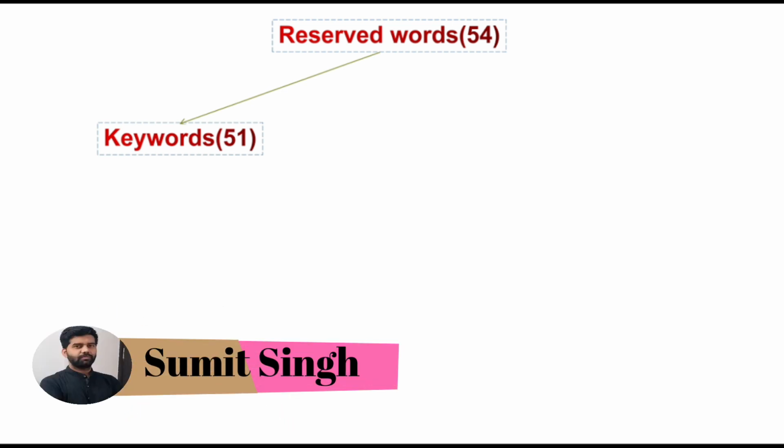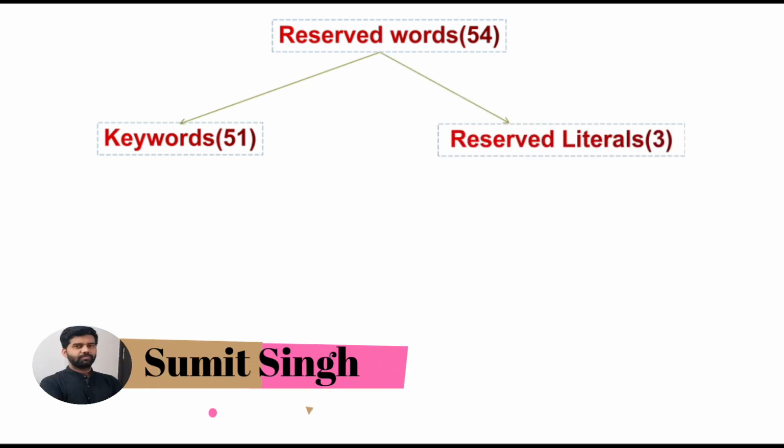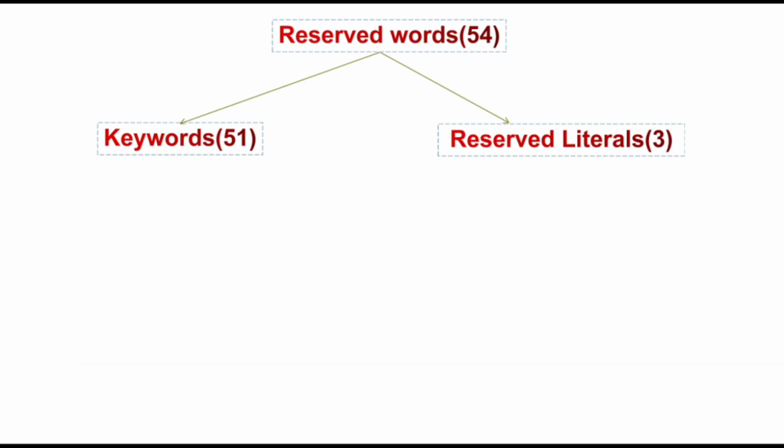Now see, in Java we have total 54 reserved words, out of which 51 words are keywords and 3 are reserved literals. So if we talk about keyword, then keyword represents some functionality, and if we talk about reserved literal, then it represents some values, right?